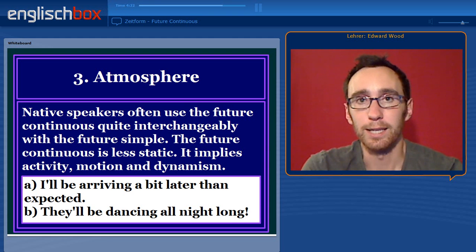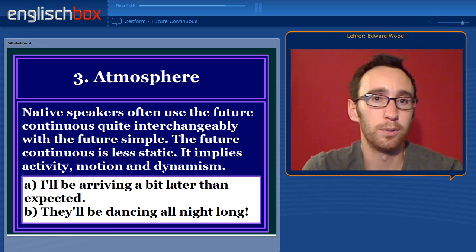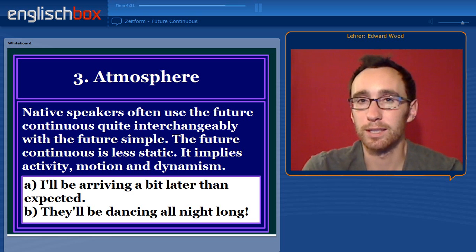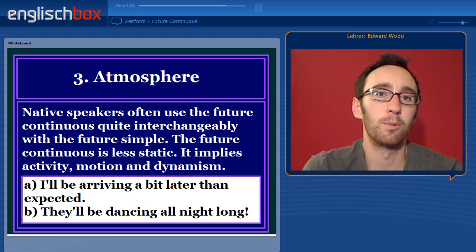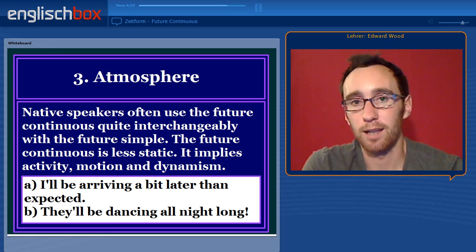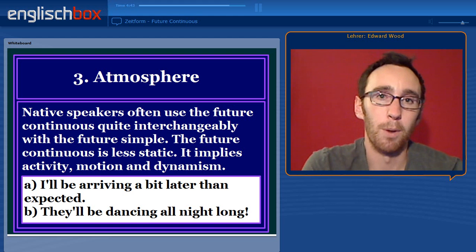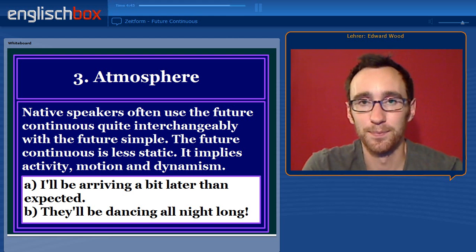Finally, point three is a little bit more ambiguous. It's to express some kind of atmosphere. When we use the future continuous, it can often be used interchangeably with the future simple, but it expresses something slightly different. It's less static, it suggests some degree of activity, motion, and dynamism.